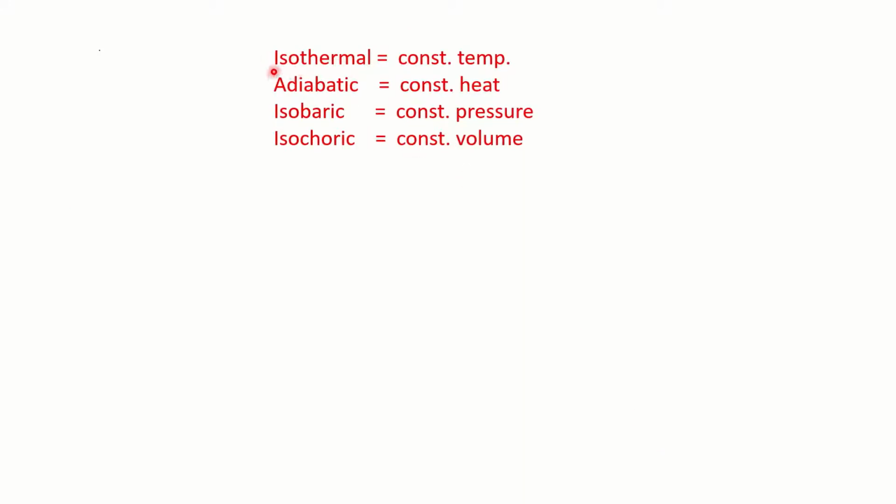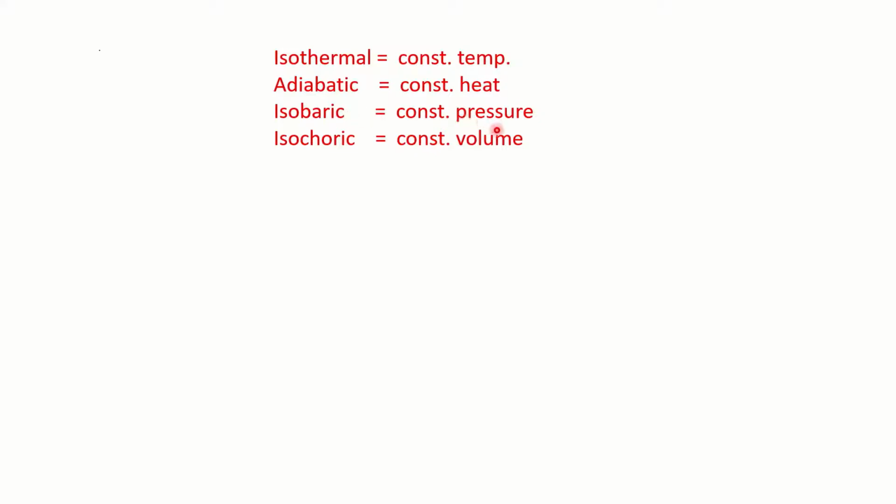If the question is giving isothermal, isothermal means, thermal means temperature, iso means constant, so it is constant temperature. They are talking about there is no change in the temperature. If there is no change in the temperature, the heat will also not change, right? Because if the temperature varies, then only the exchange of energy or exchange of heat takes place. So isothermal is constant temperature. Adiabatic means constant heat. There is no exchange of heat here also. So Q will be 0 in both the cases.